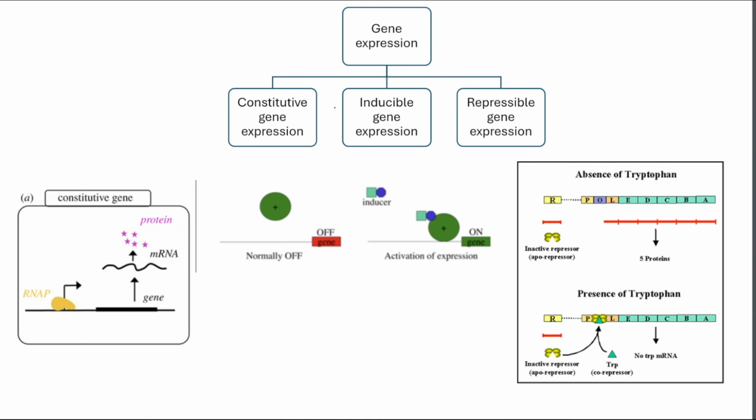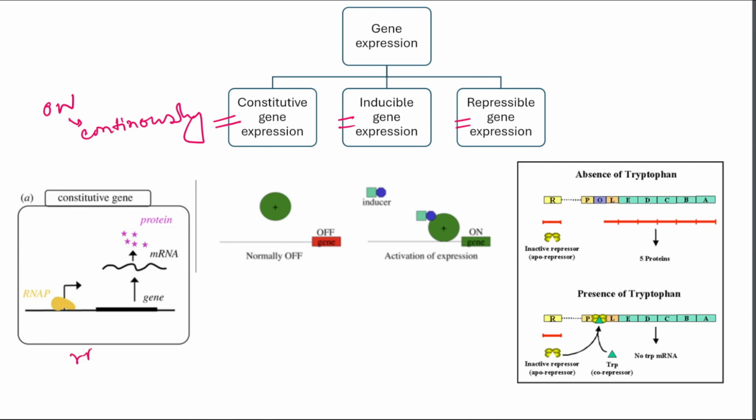Gene expression itself can occur in different modes. Let's discuss different types of gene expression. One is constitutive gene expression, another is inducible and the other is repressible gene expression. In constitutive gene expression, the gene is always on, all the time, under all conditions. These genes are expressed continuously because the cell cannot survive without their product, and this expression does not depend on environmental signals because they perform basic essential housekeeping functions such as energy production, basic metabolism and maintaining cell structure. For example, the gene for a glycolysis enzyme. Every cell type expresses these genes because every cell needs them.